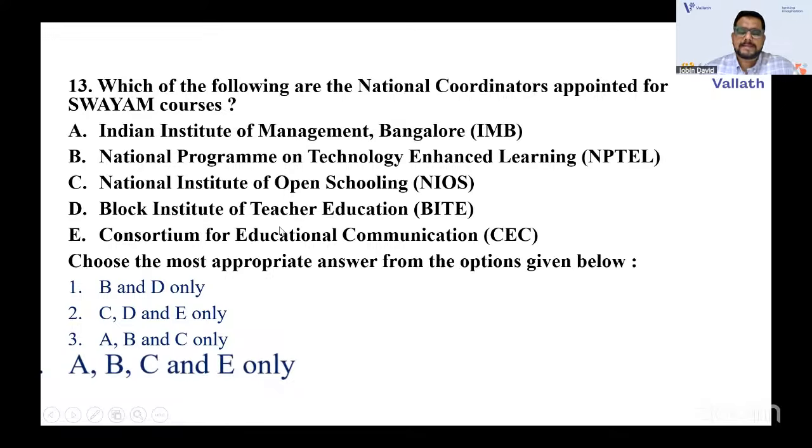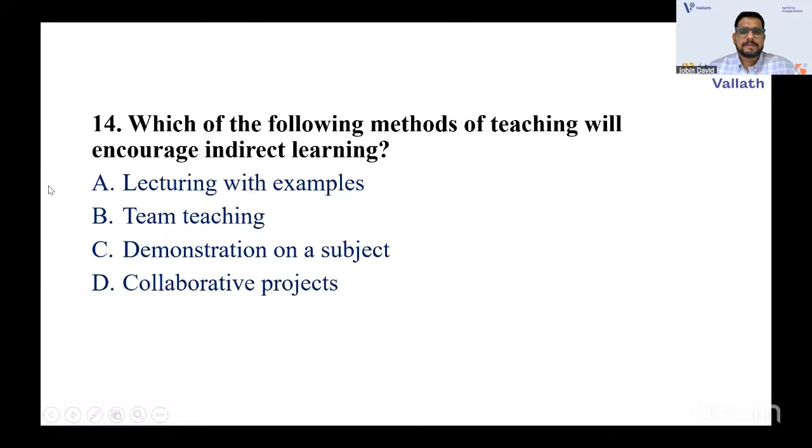Consortium for Educational Communication, I told you, content development, they are the stakeholder or the nodal institution for the content development, recording, and all. So obviously they will be there. E and IIM Bangalore are there. So option D, Block Institute of Teacher Education, is not there. That's what. The last one.